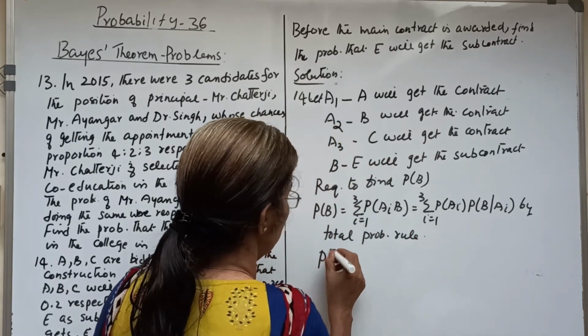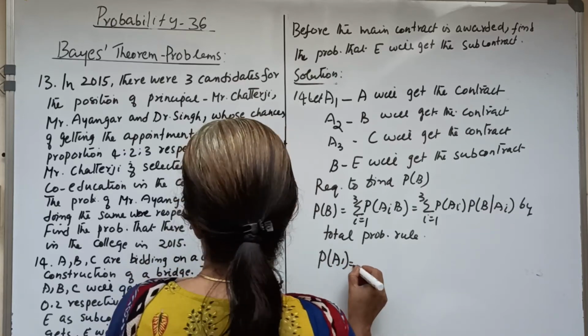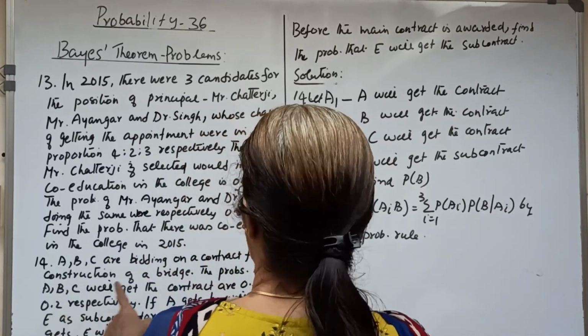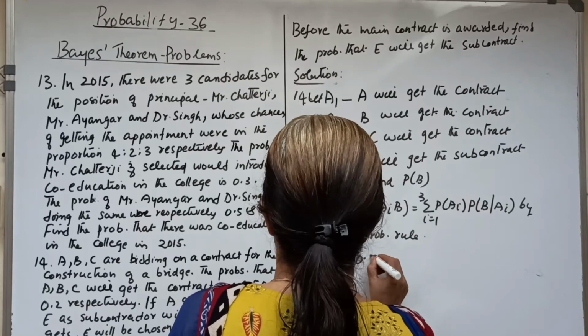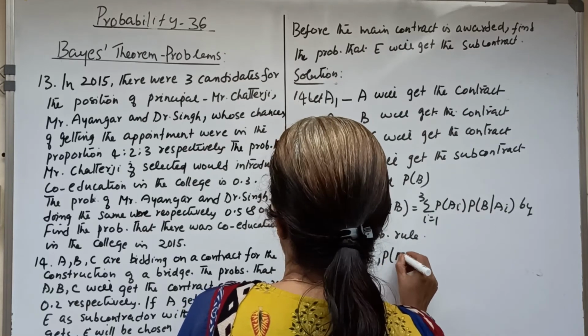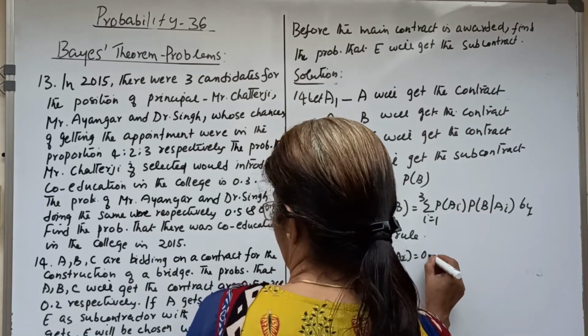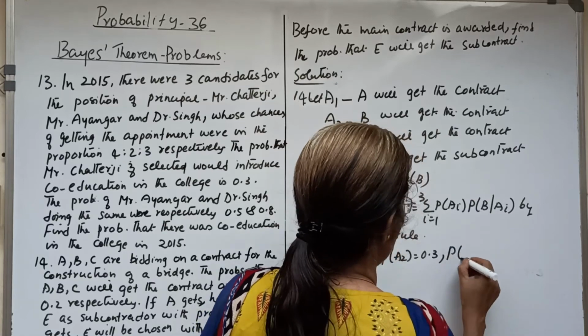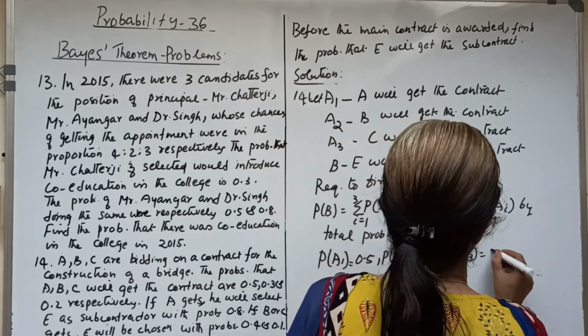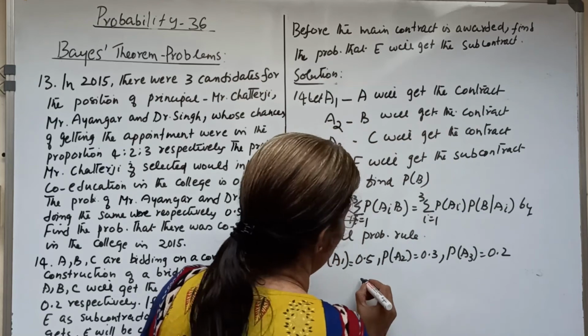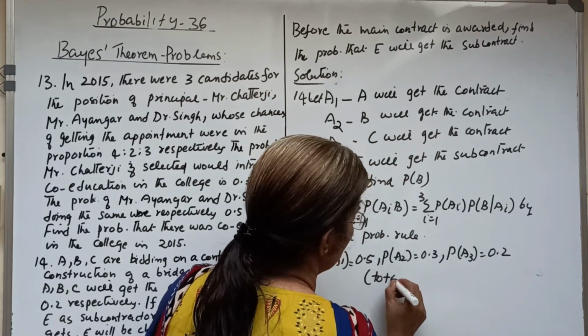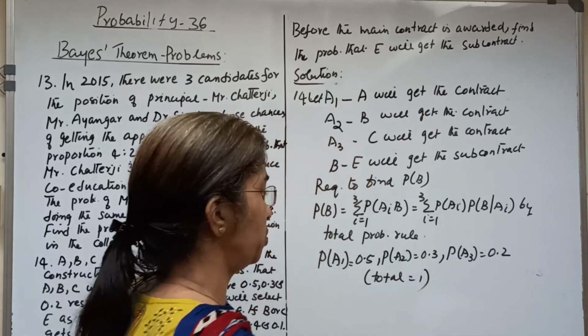Now we consider these probabilities: P of A1 is 0.5, P of A2 equals 0.3, P of A3 equals 0.2, so the total equals 1.